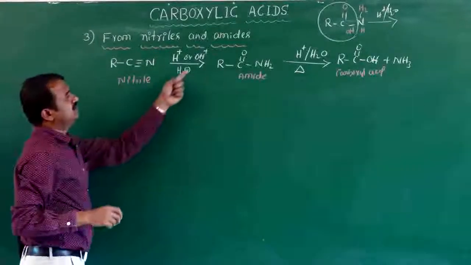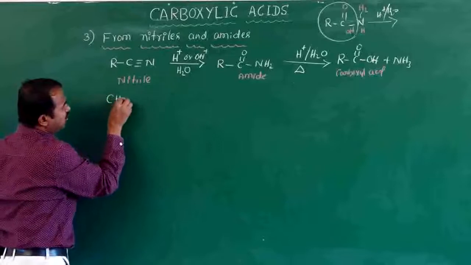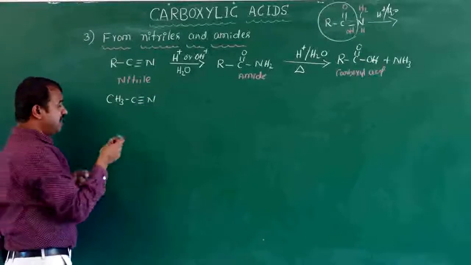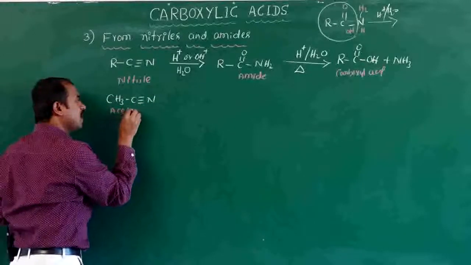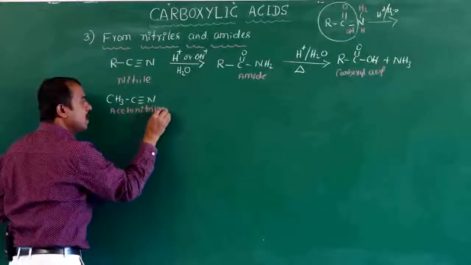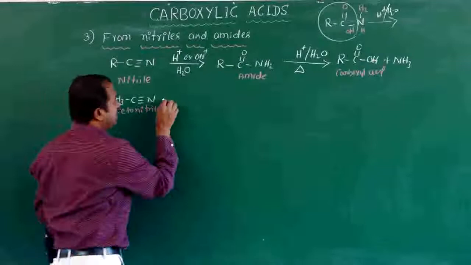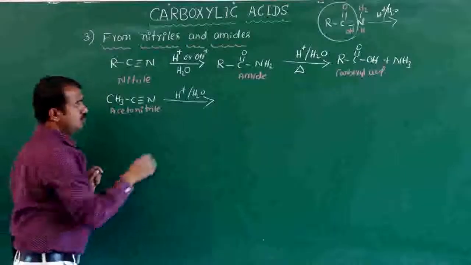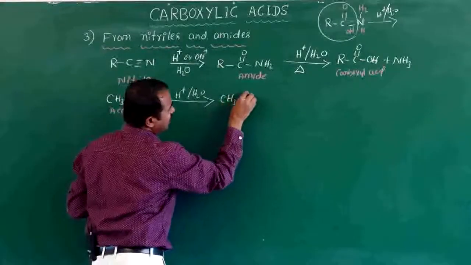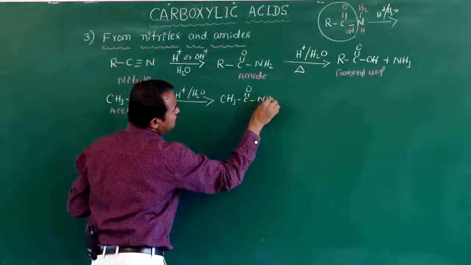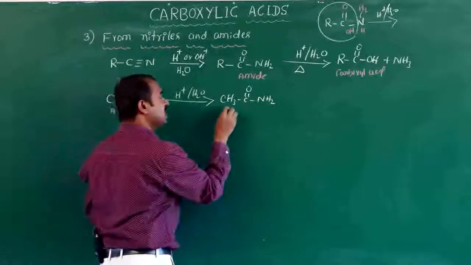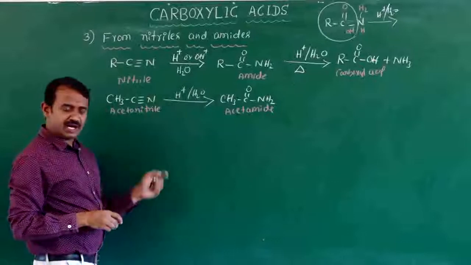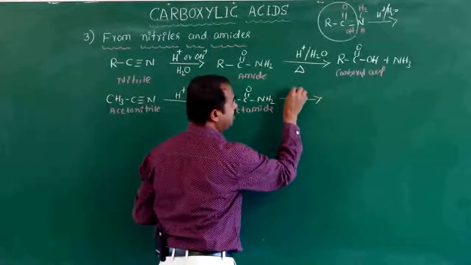If you take acetonitrile instead of R, this is acetonitrile or methyl cyanide, which undergoes acid or base hydrolysis to form CH3CONH2. You should remember the name. The name is acetamide. Acetamide undergoes further hydrolysis.